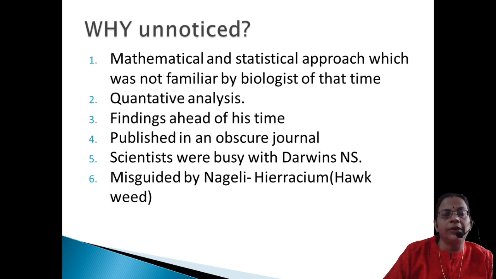Then it was published in an obscure journal, a natural science journal, and that was in his own province itself. So the majority of scientists did not have access to his work, because that was not a very famous journal. Then the next reason: scientists were busy with Darwin's